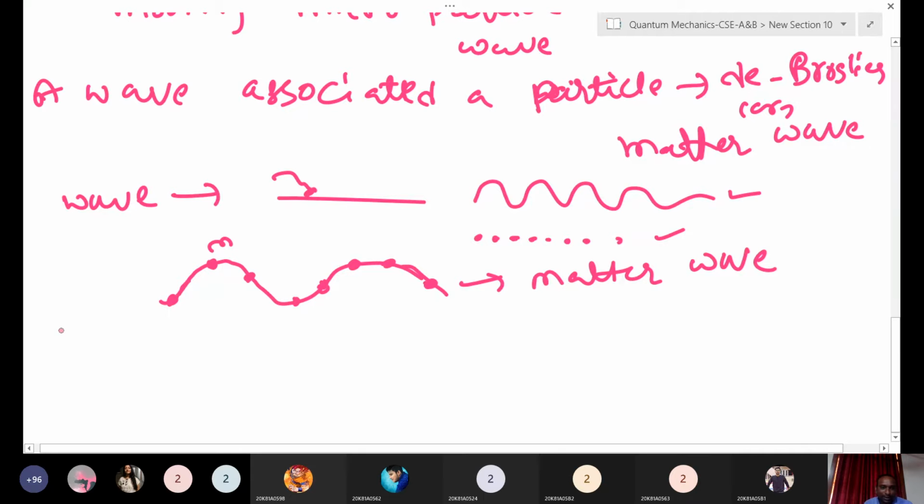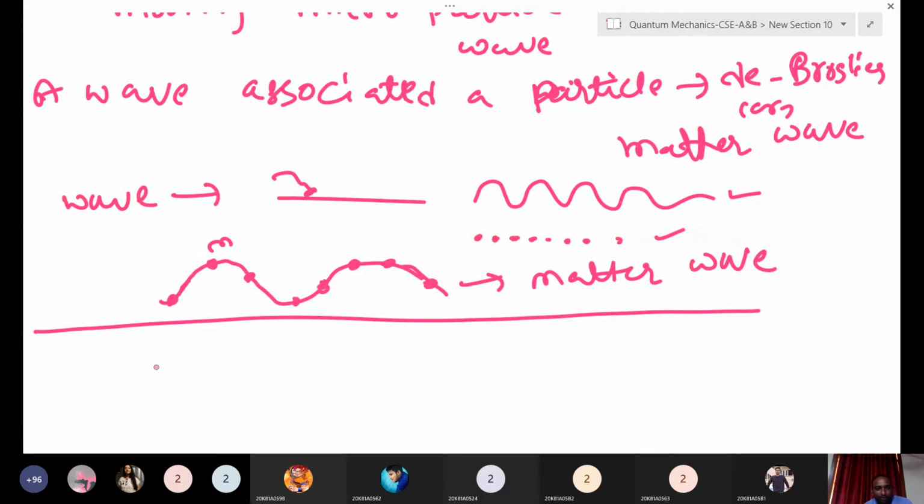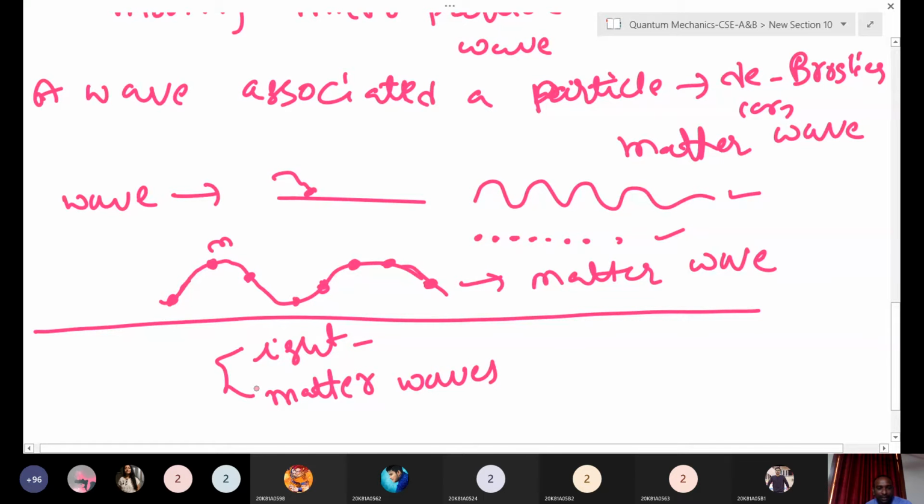Is it clear now, everyone? What is the de Broglie hypothesis? Every moving microparticle is associated with a wave. These waves we call de Broglie waves or matter waves. We have understood light just before, and now light and matter waves. You got the difference here: what are matter waves, what are light waves? Did you understand this?